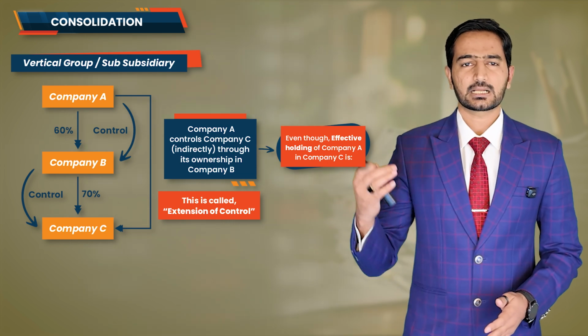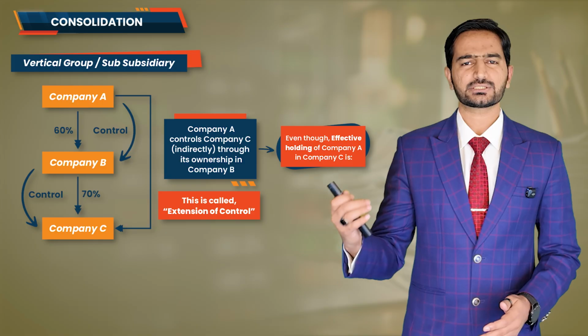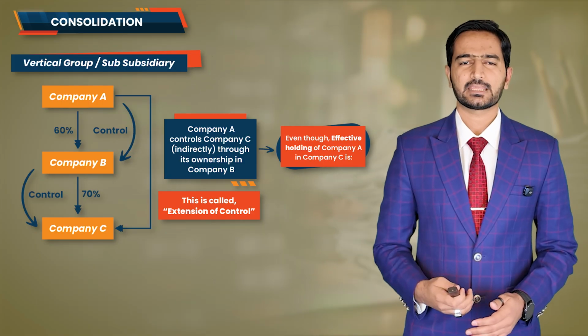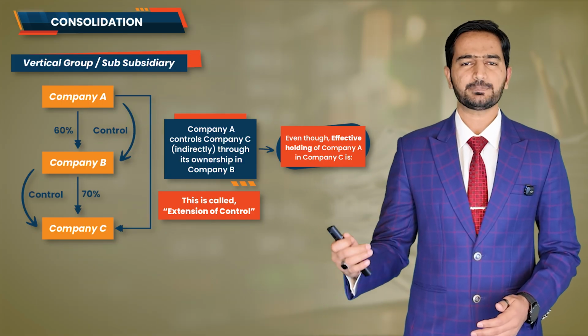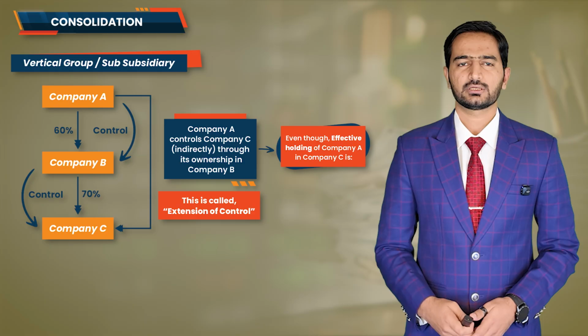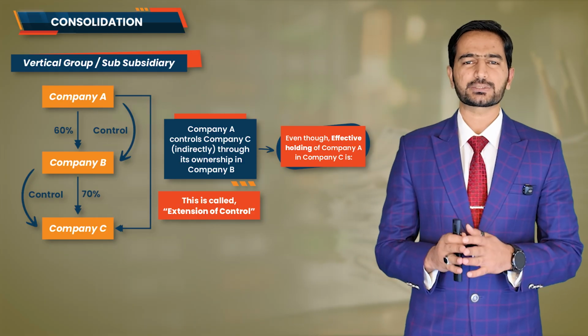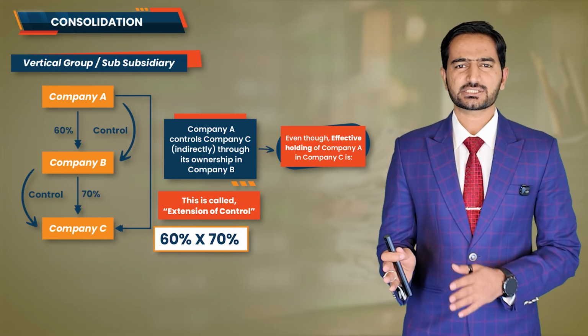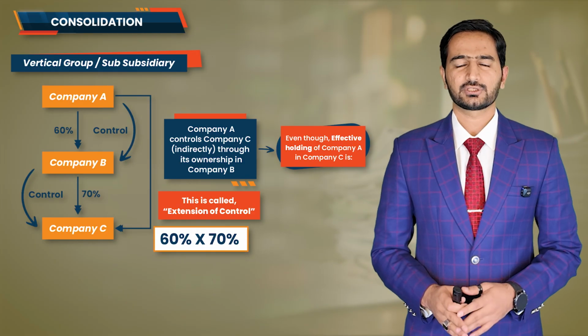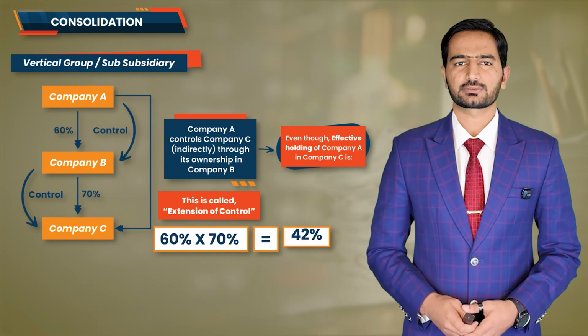Let's say company A holds 60% shares of company B and company B holds 70% shares of company C. Now if you multiply these two percentages, 60% of 70%, you get 42%.